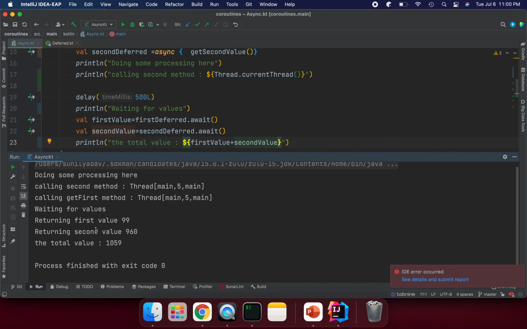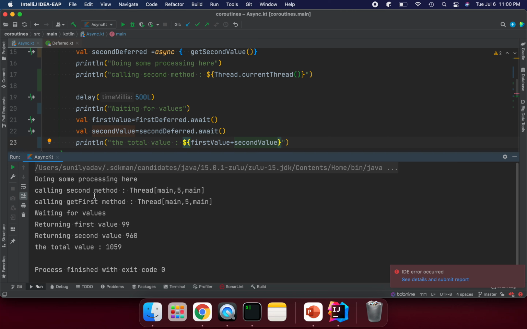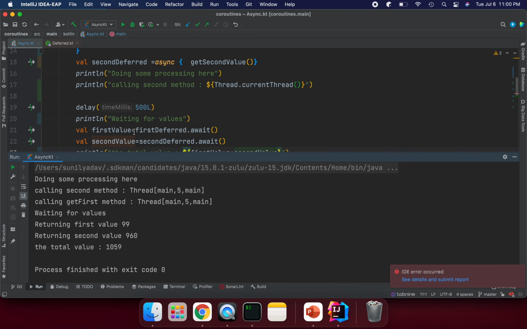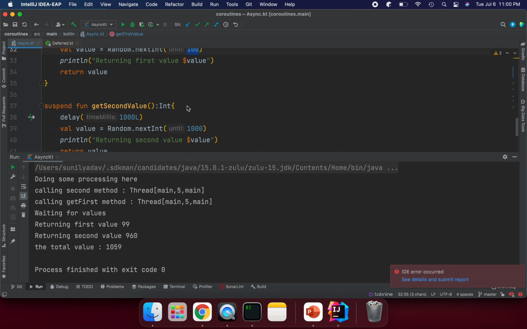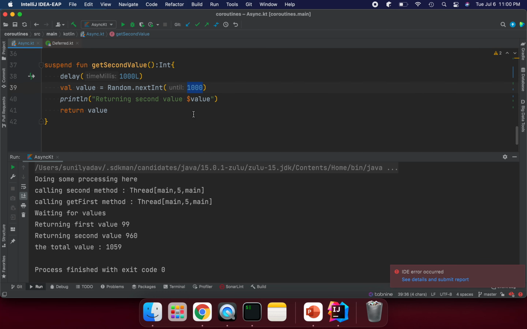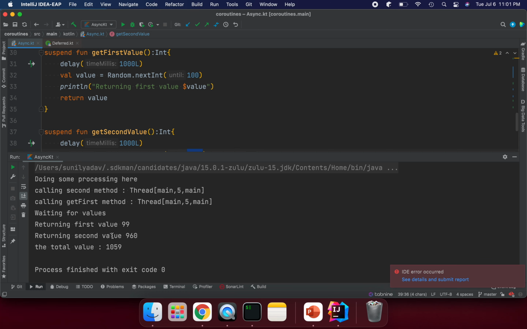Now we can see the first value is what we are getting, doing the sum processing here. We are printing sum processing the first time because we have a delay in this method, and we are returning a value where the next integer is 100, so it can become like 99, and here it is like 1000 something. We are returning the second value below 1000. Now the thread, if you see, we are using the main thread. We haven't added any thread as part of launch, with the async actually. And we are getting the total amount here.